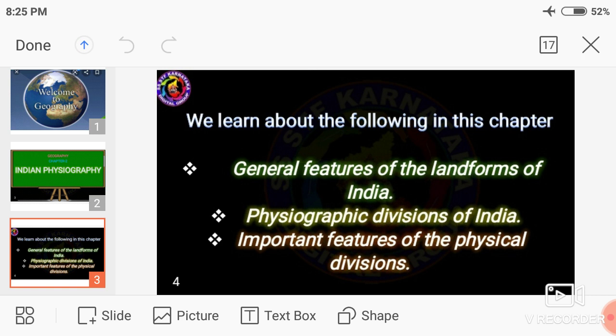First, the Greater Himalayas, also called Himadri. In the Greater Himalayas we can see Mount Everest, the highest peak in the world, and K2 or Godwin Austen. K2 is the highest peak in India, located in Jammu and Kashmir.